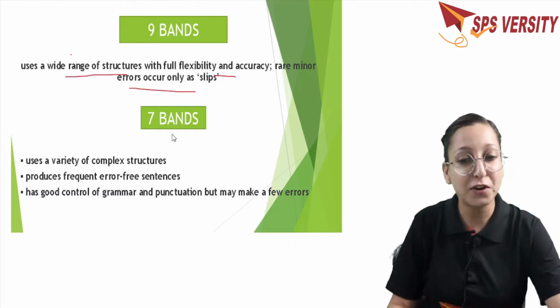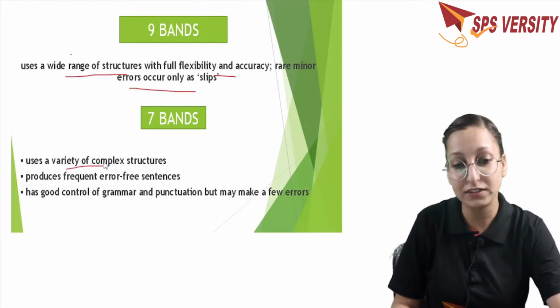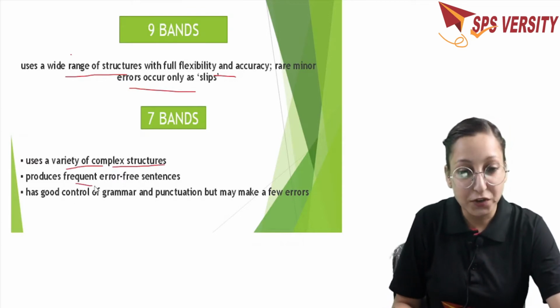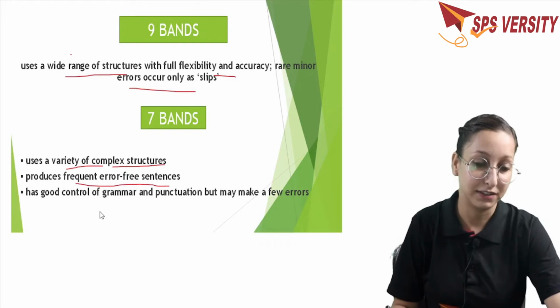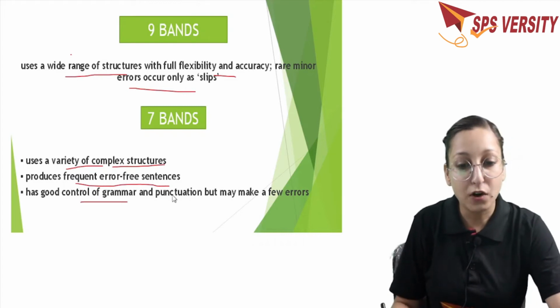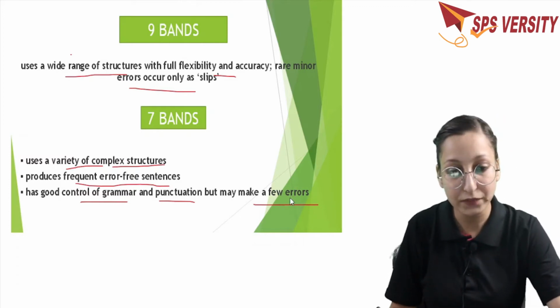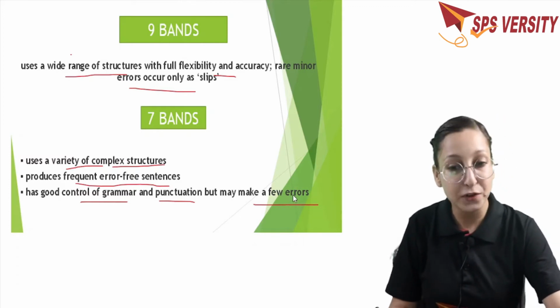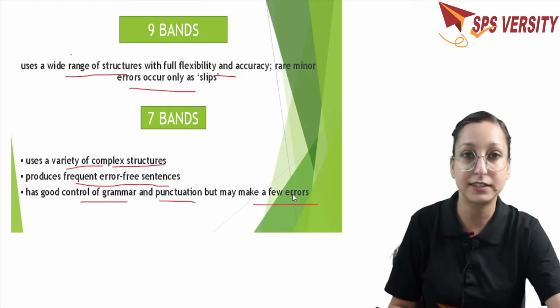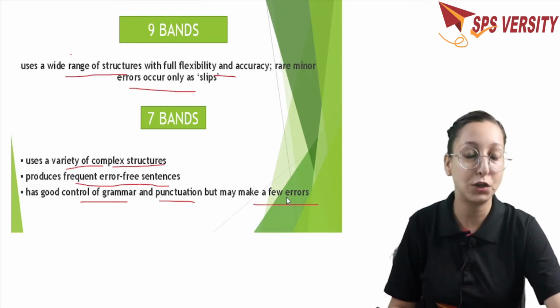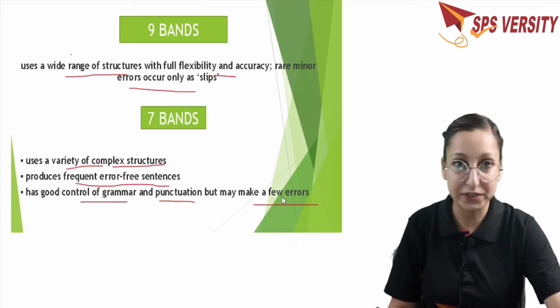Okay, so a 7-band essay says: uses a wide variety of complex structures and produces frequent error-free sentences, has good control of grammar and punctuation but may make a few errors. So again here they are giving you a concession that if some mistake has happened as a slip, and it is not hindering the message that you want to convey, they can compensate for that.